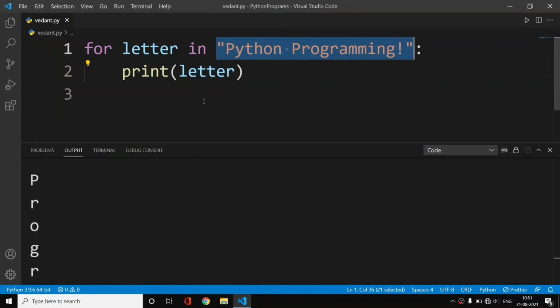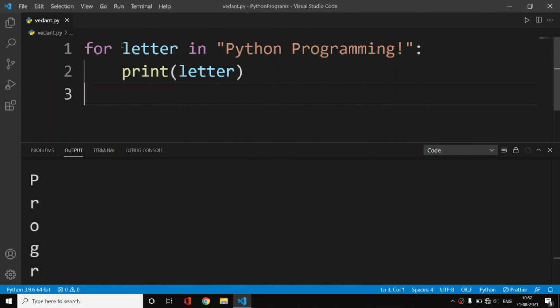If we wanted to, we would need to print P, then on a new line print Y, using a lot of print functions, printing each character. That's not the ideal way. This is the ideal way to print each character of the string. So this was just a basic example.